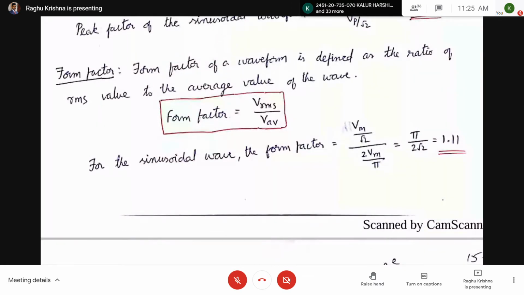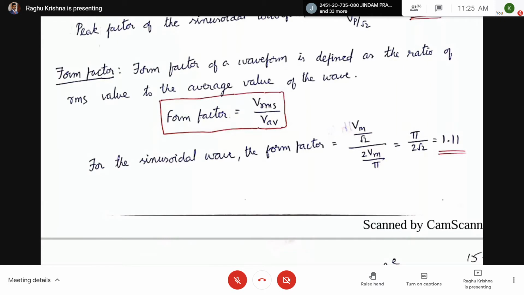Form factor. The form factor of any waveform is defined as the ratio of the RMS value to the average value of the wave. The form factor is equal to Vrms by V average.